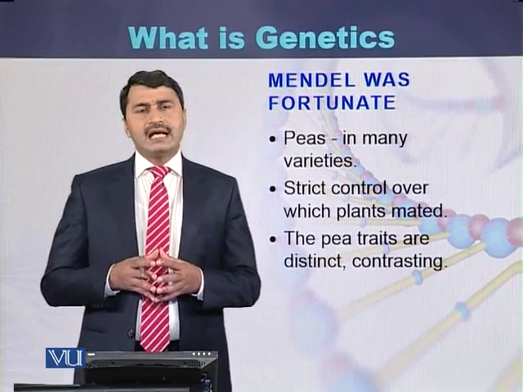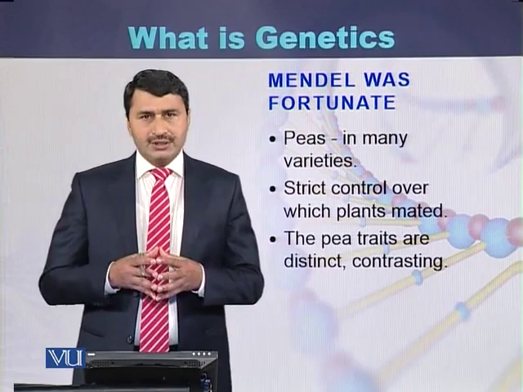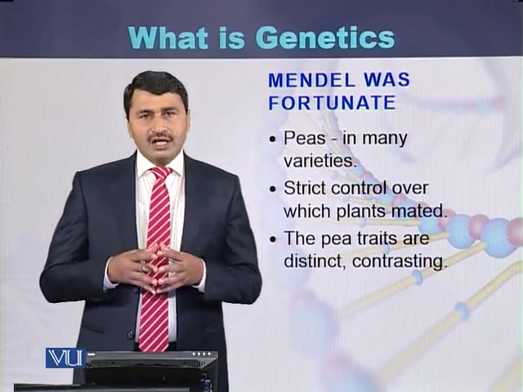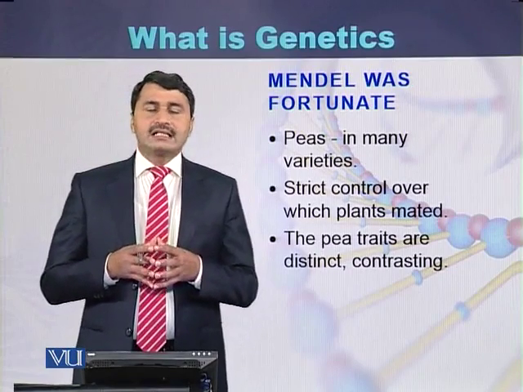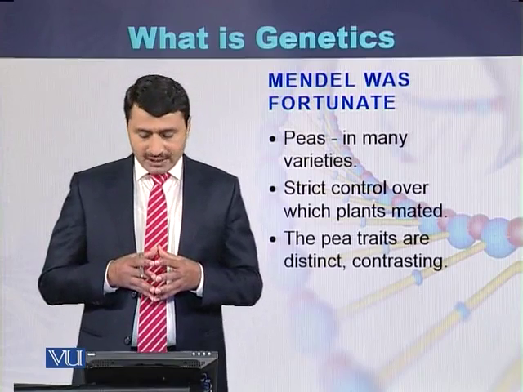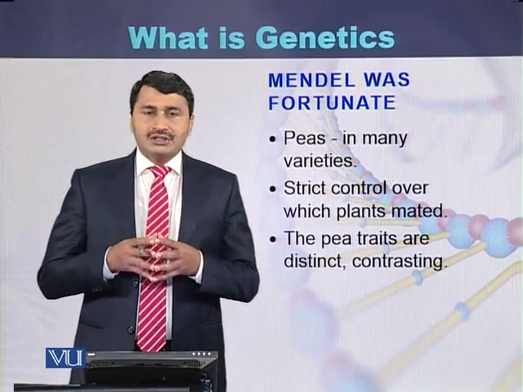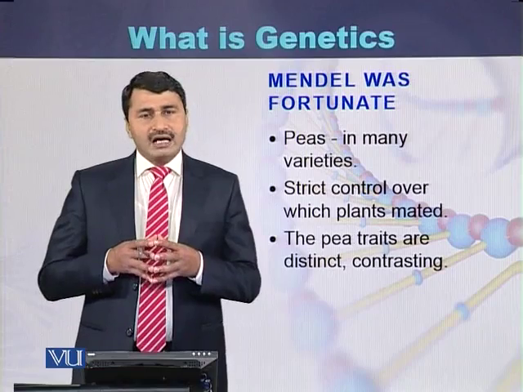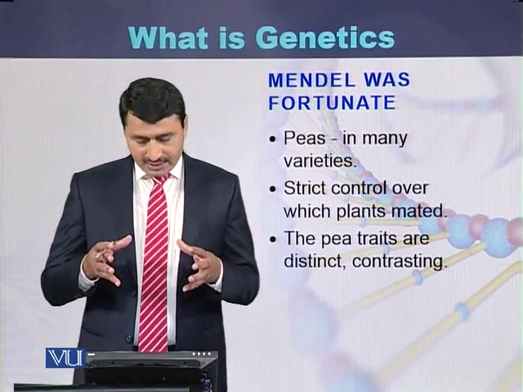Usually it is said that Mendel was fortunate. Why was he fortunate? He selected the garden pea as an experimental plant because the pea plant was available in many varieties.